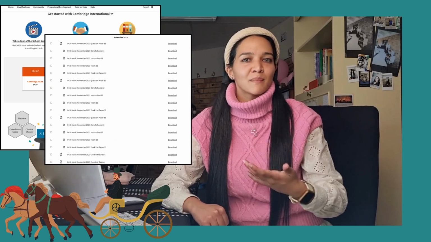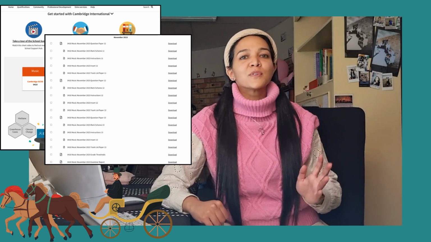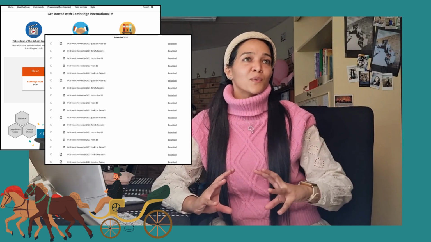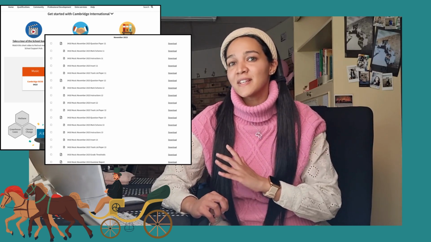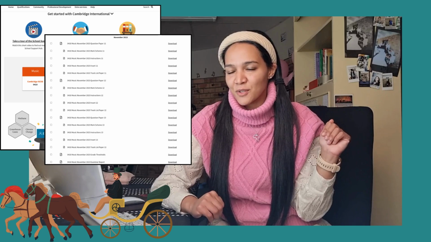Now, of course, from November 2023 onwards, Cambridge no longer provides the audio tracks directly on the Cambridge School Support Hub. Everything else is still there. We have our past papers, we have mark schemes, grade thresholds, examiner reports, all the things, as well as all the other types of links to professional development, and so on and so forth. It's a lovely site. I have also linked that website in the description below.